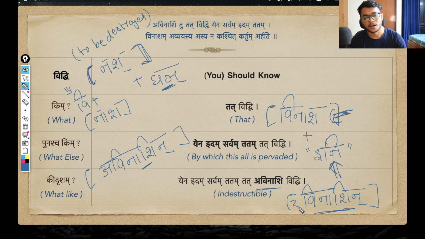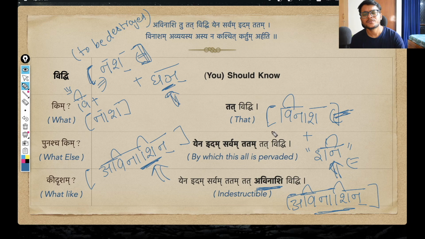And again, just to negate the meaning, avinashin, something that is indestructible, avinashin. So this is how we arrive at this pratipadika from this verb root. And from this pratipadika again we get this form avinashi based on the gender, the vibhakti, the vachan. Okay, so see how beautifully, from a verb root, you can trace the entire history of any word.